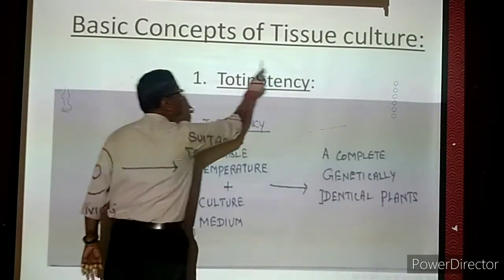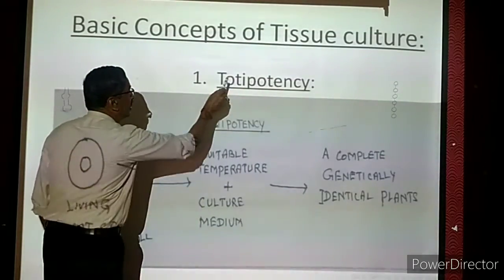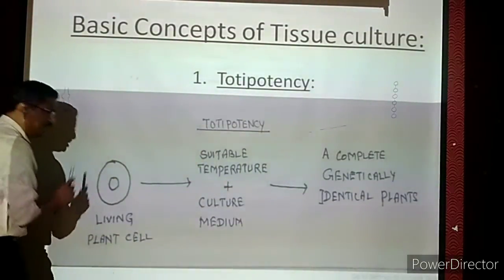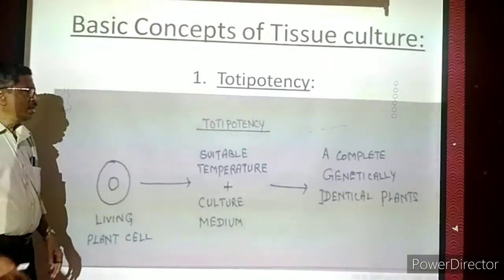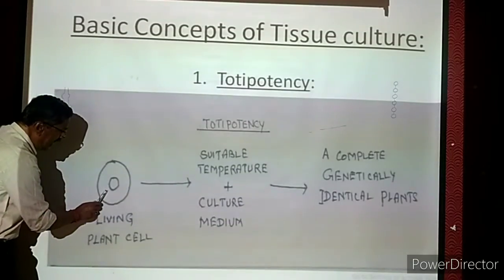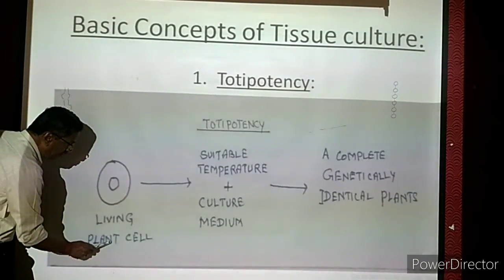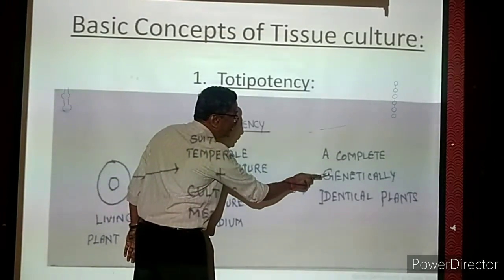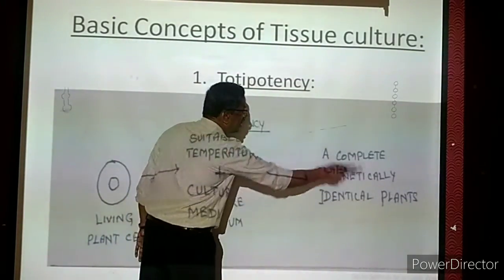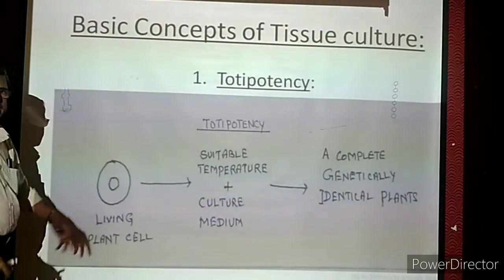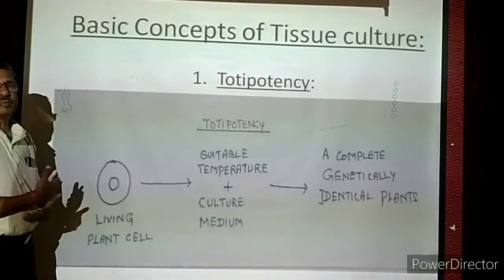Now I am giving the definition for totipotency. It is the inherent capacity of a living plant cell. Inherent, that is a unique quality. It is the inherent potentiality of a living plant cell to develop into a complete genetically identical plant. That is called totipotency. That means a living cell has inherent capacity.